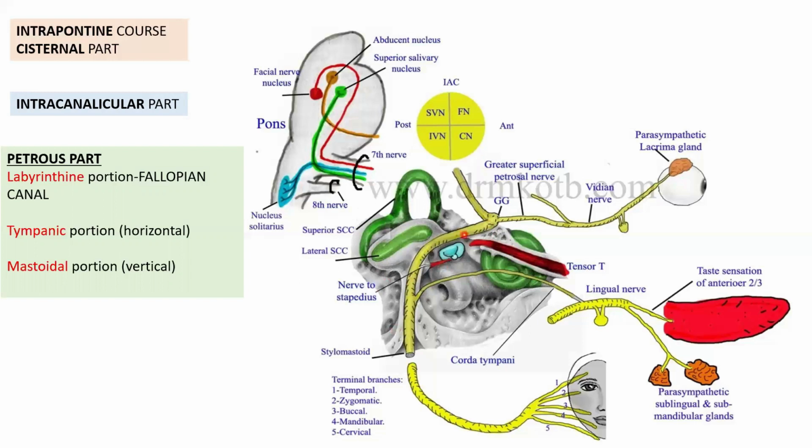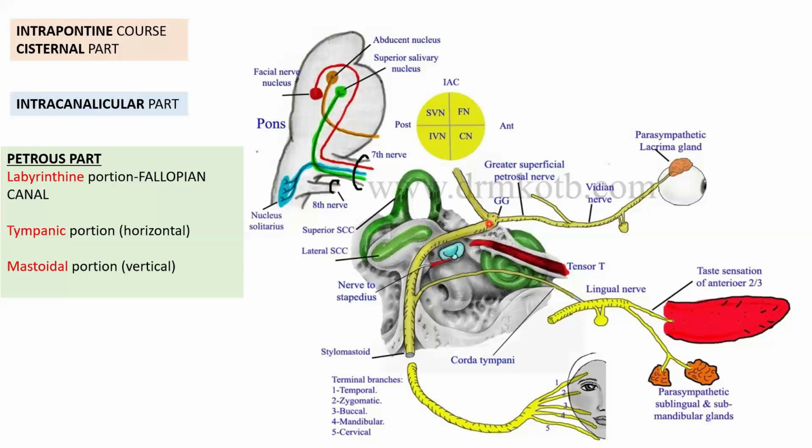This petrous part is further divided into three segments. The first segment begins from the entry into the ear soon after it leaves the internal acoustic meatus. So from the internal acoustic meatus up to the geniculate ganglion where it takes a bend, that is called the labyrinthine portion. This part of the facial nerve within the bony canal is called the fallopian canal. This labyrinthine portion has a lot of significant features which we'll be discussing very soon.